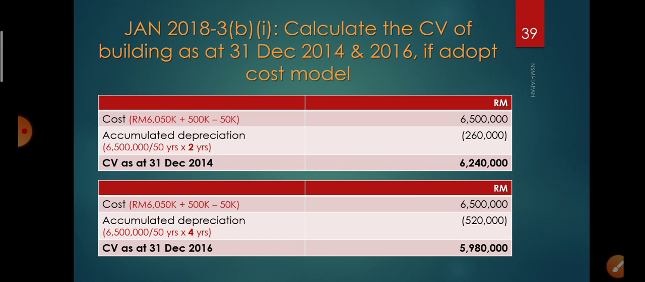Next, for 2016, cost is 6.5 million, same as 2014 that you have calculated. Accumulated depreciation is provided from the date of acquisition, which is 2013, up until 31st December 2016. So you have provided depreciation for 4 years. So 6.5 million divided by 50 years times 4 years, you got 520,000. So carrying value at the end of 2016 is 5.98 million.